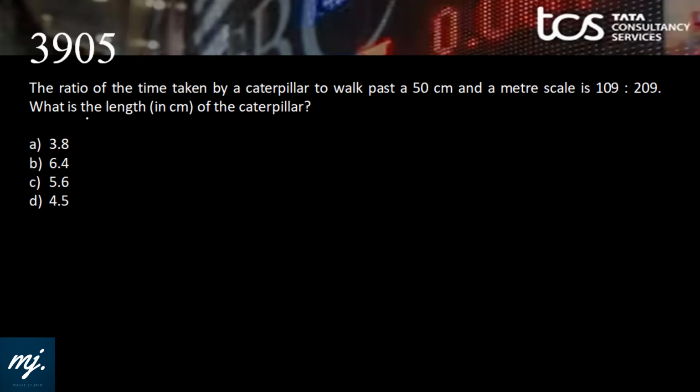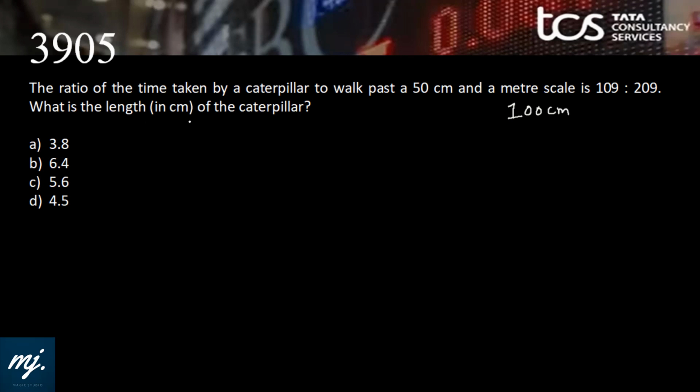Okay, let's see what we have next. The ratio of the time taken by a caterpillar to walk past a 50 centimeter and a meter scale. Meter scale means what? 100 centimeter. Is 109 is to 209. This is the ratio of time.